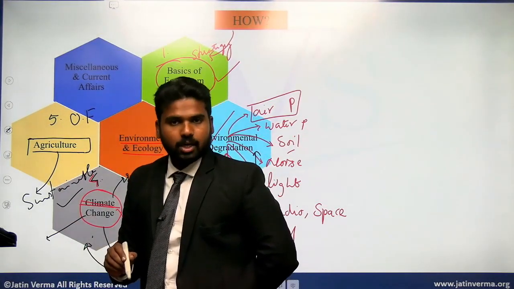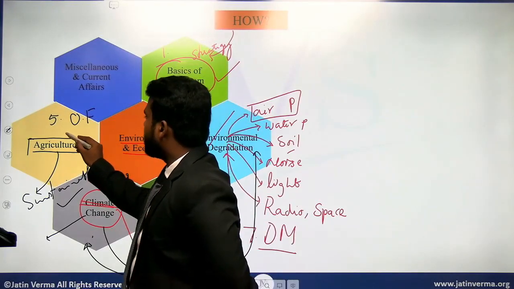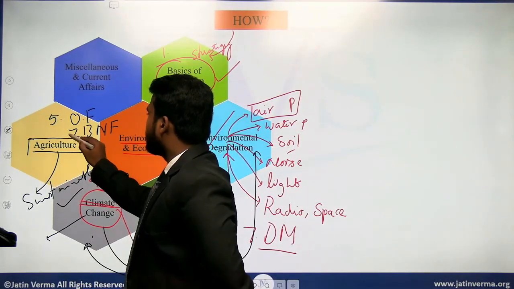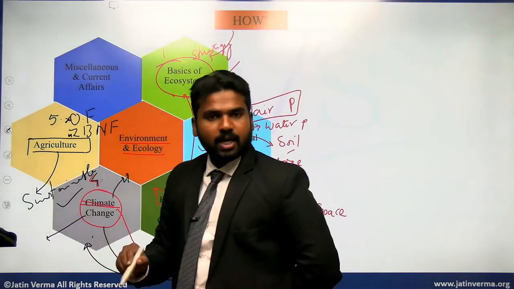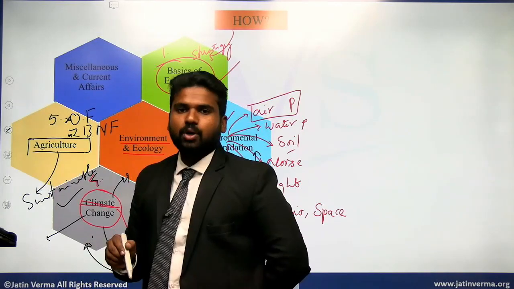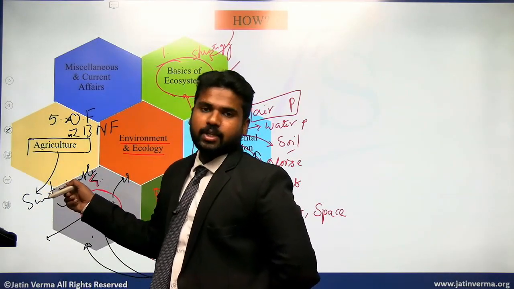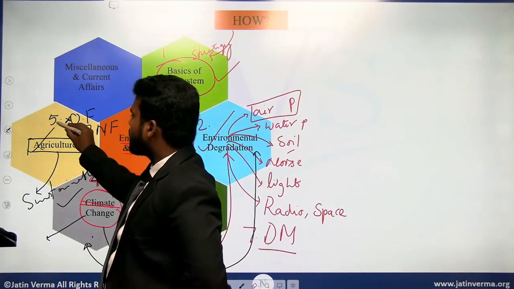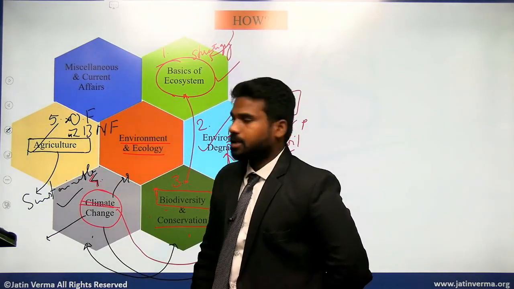What is the meaning of organic farming, and what is the meaning of zero budget natural farming? These have been asked by the UPSC. That is the reason why I am including them here. Otherwise, this is not part of our environment, but it is closely linked with the environment, and UPSC has been asking questions from here.